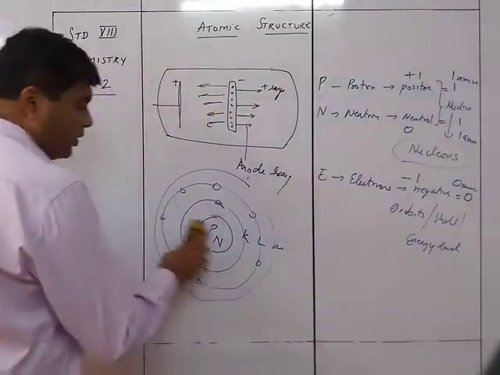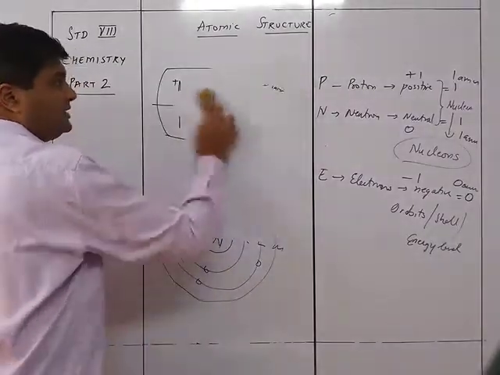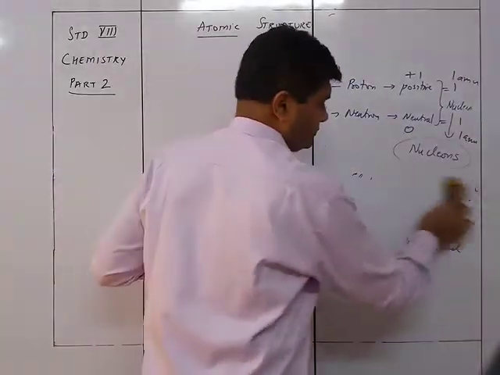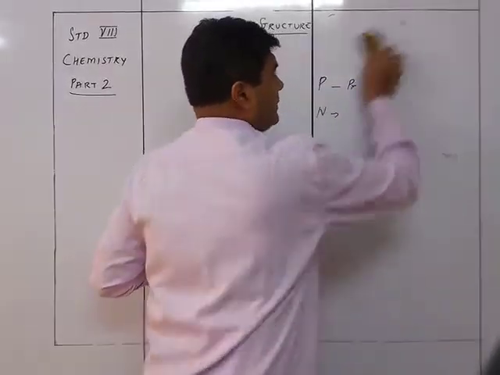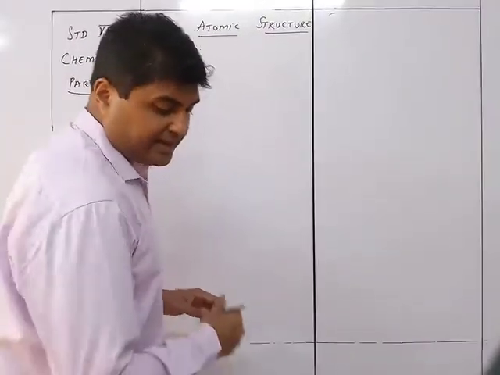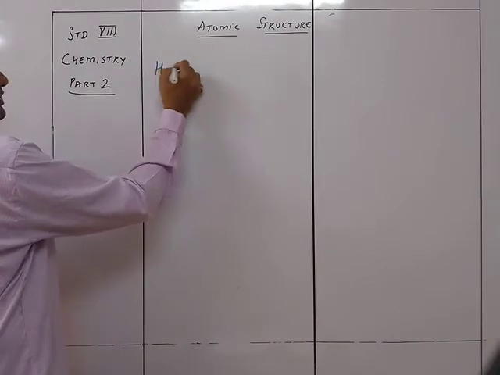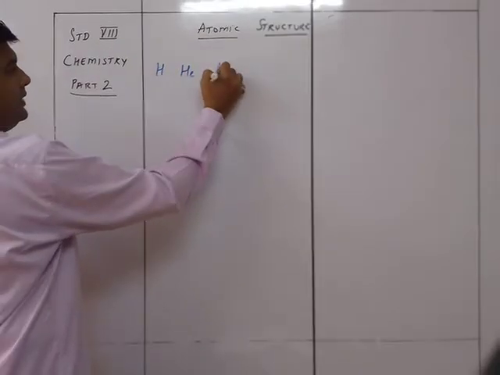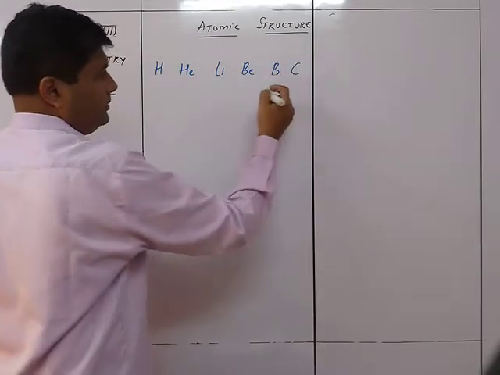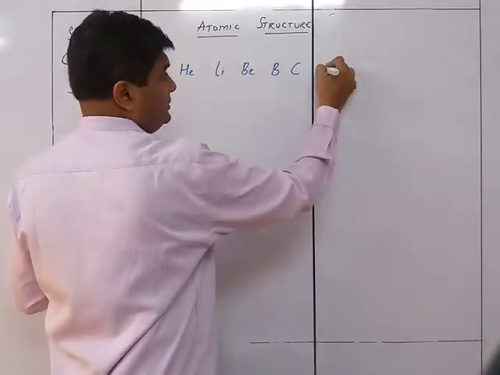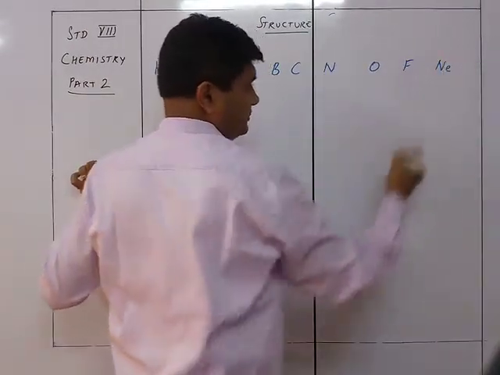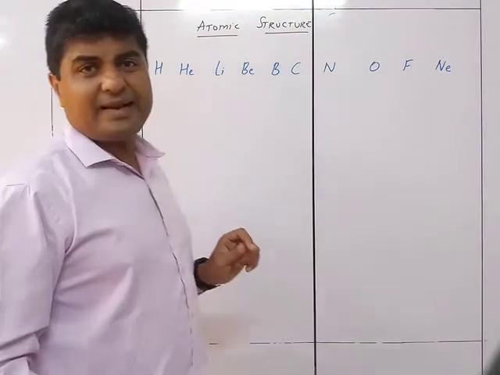Let's find out how to remember these 10 names.